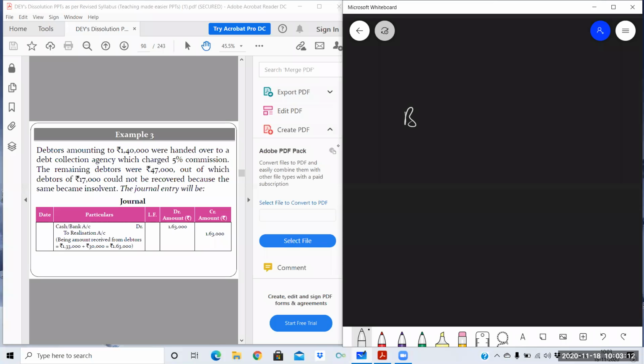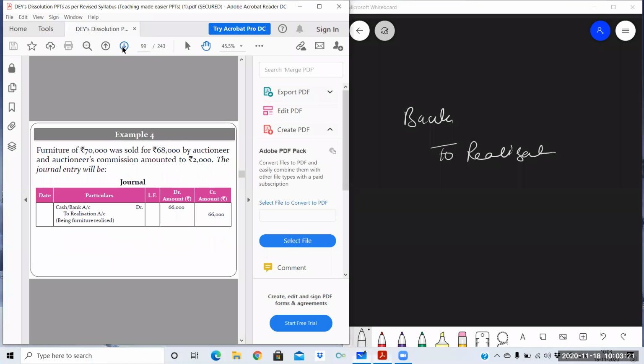Then the same entry will be passed, bank account debit to realization account. The net amount you need to show. Okay, so calculations you can do on your own. The furniture of rupees 70,000 was sold for 68,000. So it was of 70,000, but you need not consider the book value here. So it was sold for 68,000. The bank price will be 68,000, but you have also given a commission of rupees 2,000 to the auctioneer. So the net amount here will be 66,000.